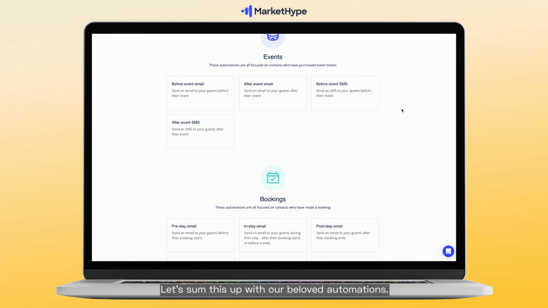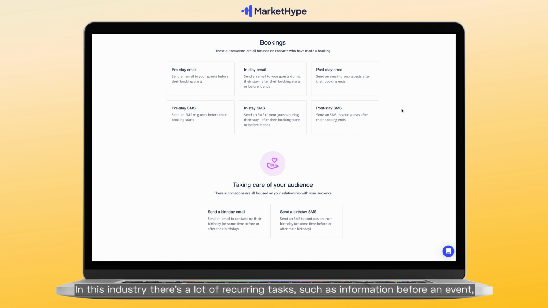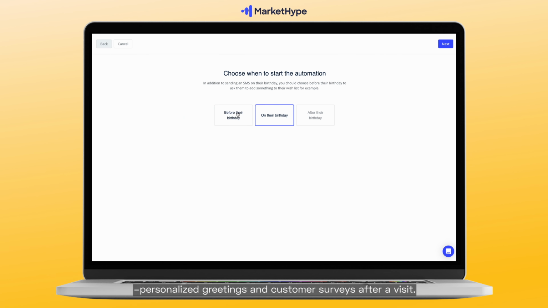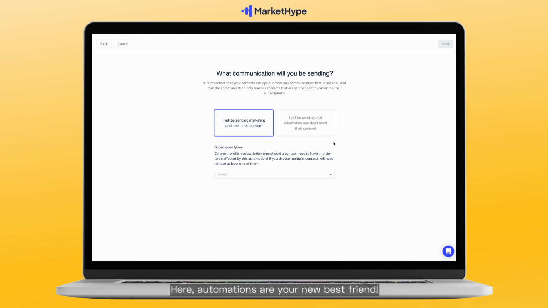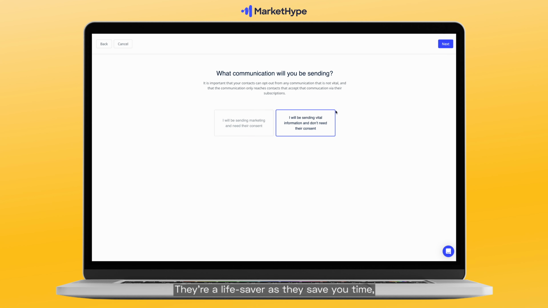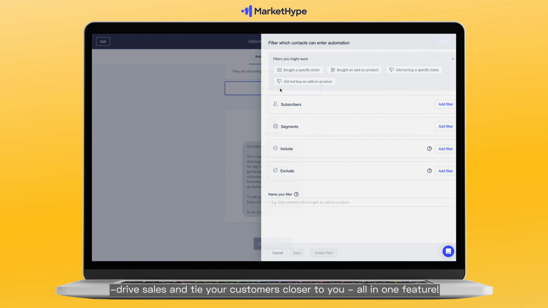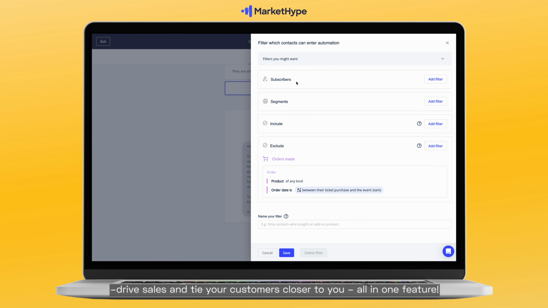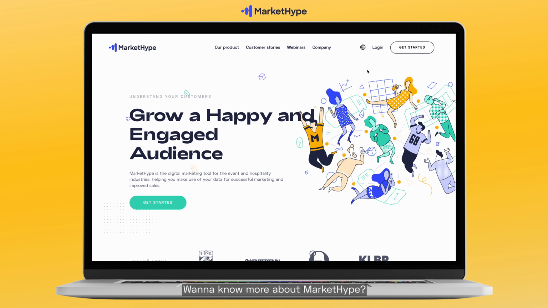Let's sum this up with our beloved automations. In this industry, there's a lot of recurring tasks, such as information before an event, personalized greetings, and customer service after a visit. Here, automations are your new best friend. They're a lifesaver as they save you time, drive sales, and tie your customers closer to you. All in one feature.